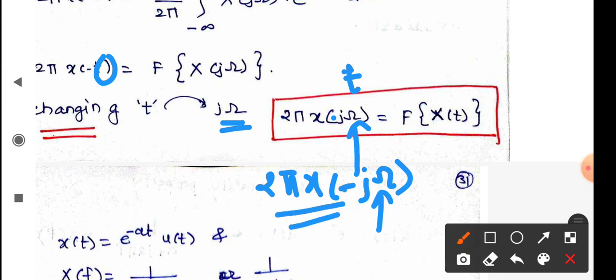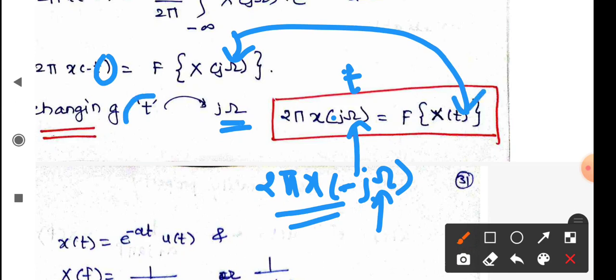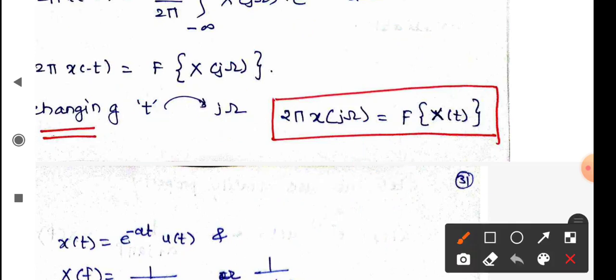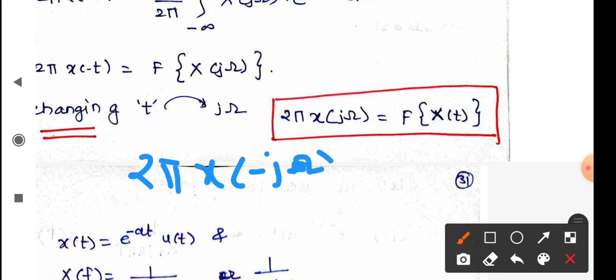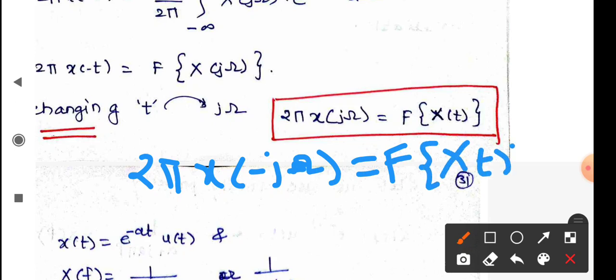So here this particular part becomes 2 pi x of minus j omega, and here this particular j omega will now be t. I have just interchanged t and j omega. So that way my proof of the duality property is ready, and it is telling me that 2 pi x of minus j omega is equal to the Fourier transform of x of t.